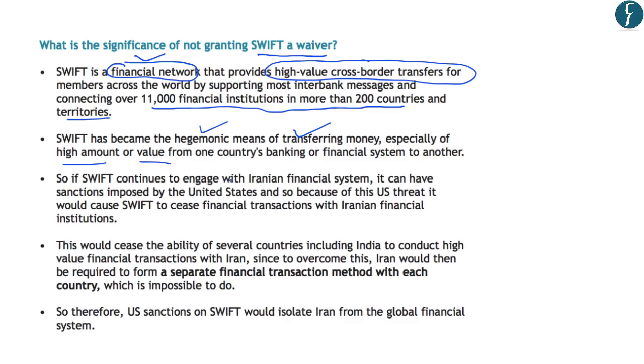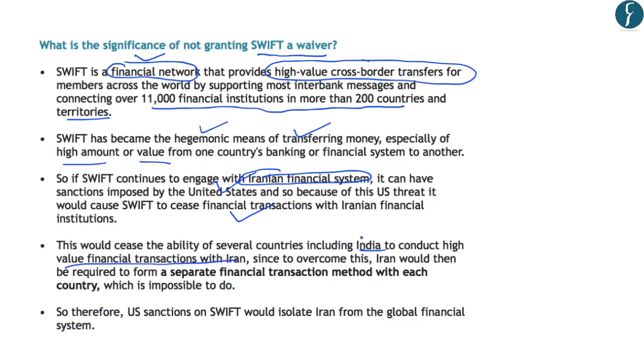Now, if the SWIFT financial network continues to engage with the Iranian financial system, it can have sanctions imposed by the United States. And because of this threat of sanctions by the United States, SWIFT will cease financial transactions with Iranian financial systems. However, one important issue is that this would cease the ability of several countries, including India, to conduct high-value financial transactions with Iran.